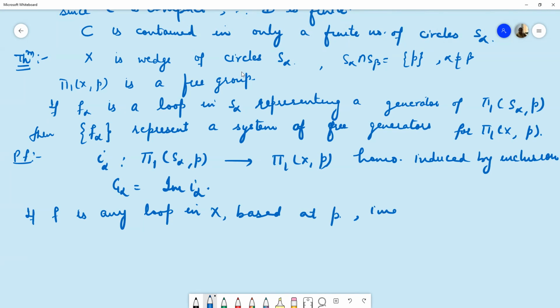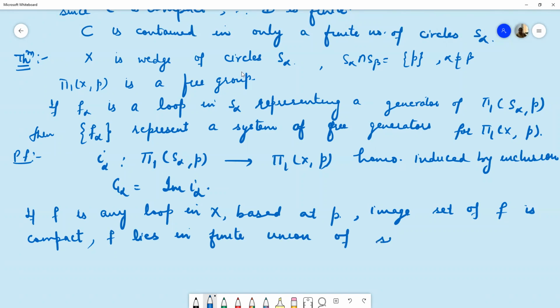So the image set of F is compact. And from the previous lemma, if a subset is compact in X, then it is contained in the union of a finite number of spaces S alpha. So it means F lies in some finite union of subspaces S alphas.